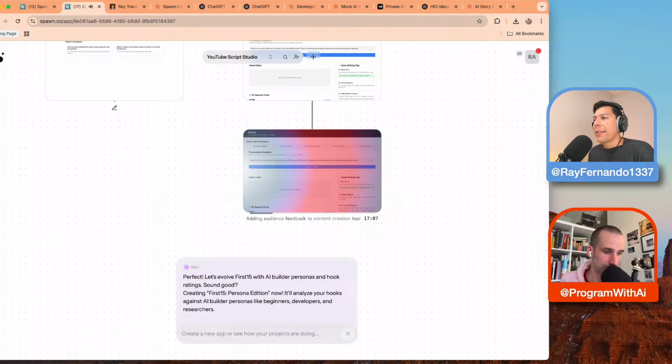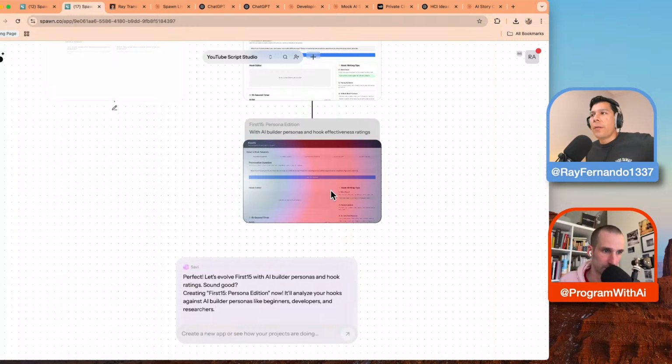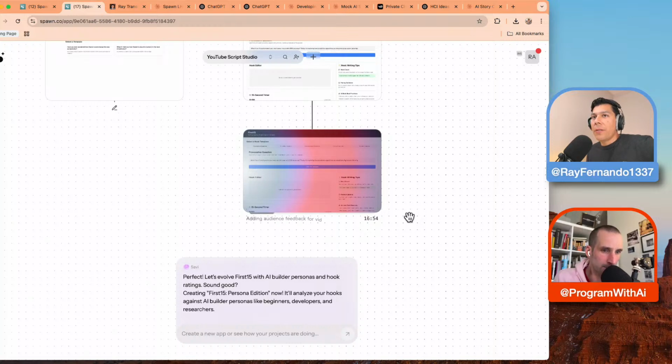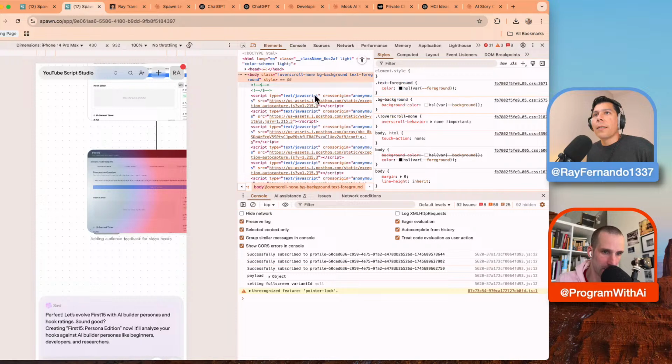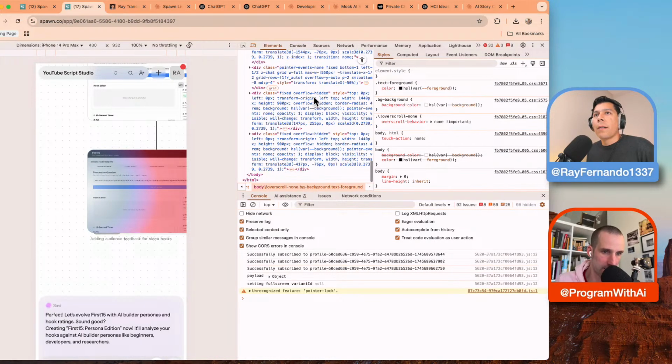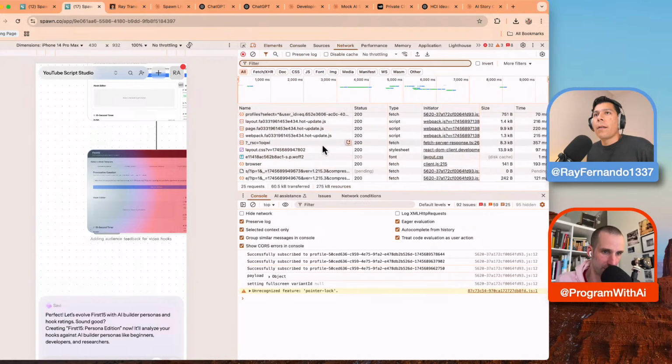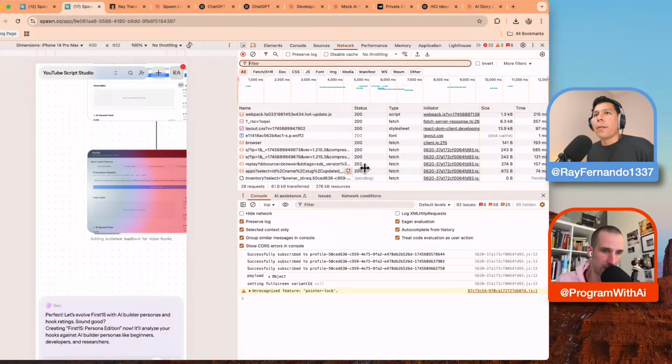So somebody was asking what the tech stack is that Spawn uses, and we don't really know, but I would imagine it's some type of Claude underneath a hook, because we discovered that Claude was down and the agent was also down here in Spawn. So probably something like that. And for the app building, I looked at a couple in the inspector. It seems to be Next.js with Prisma and Supabase. Makes sense. I haven't seen anything other than that, so I'm not sure if it's able to use different stacks.